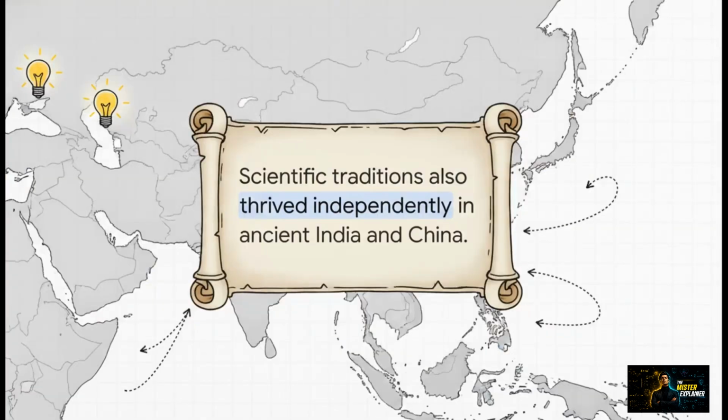And we absolutely cannot forget that while this Mediterranean relay race was happening, massive, independent marathons of discovery were occurring elsewhere. Ancient India and China were developing incredibly robust scientific traditions. In fact, the Chinese model heavily influenced the historical development of science and technology in Vietnam, Korea, and Japan, well before any Western exploration. The pursuit of knowledge was truly a global phenomenon.